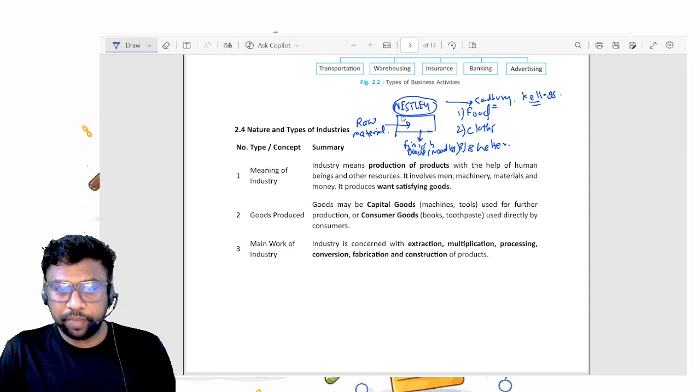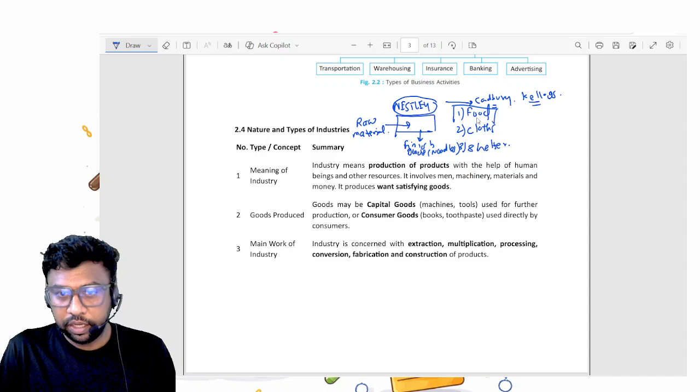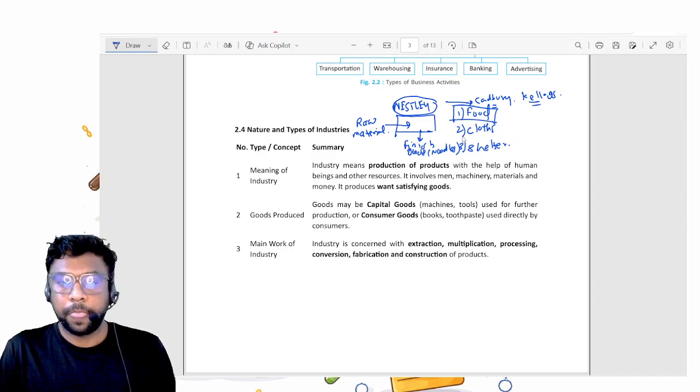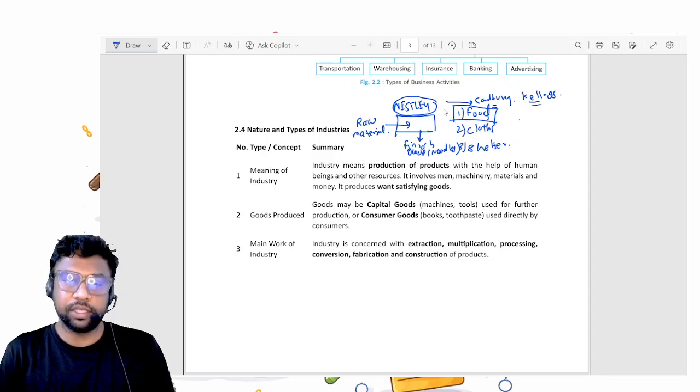So each company is doing one activity and producing food, your morning breakfast food. Collectively we call this the food industry, all the companies which are running the same business. That becomes the industry, your food industry, right?